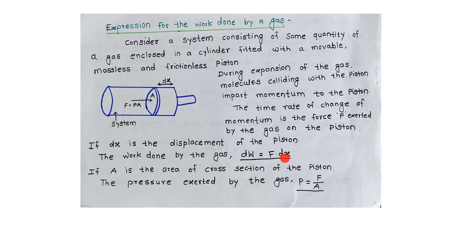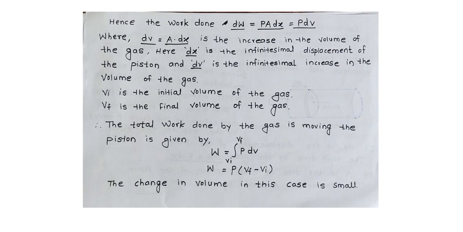Here dx is the displacement of the piston, and if A is the area of cross section of the piston, and the pressure exerted by the gas is force per unit area, P equals F upon A. From this equation we get F equals P into A. Hence the work done dW equals P into A dx.